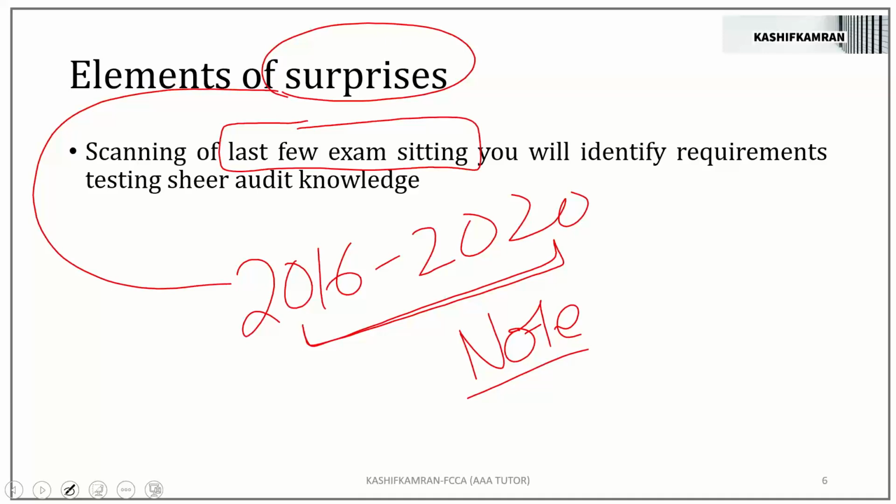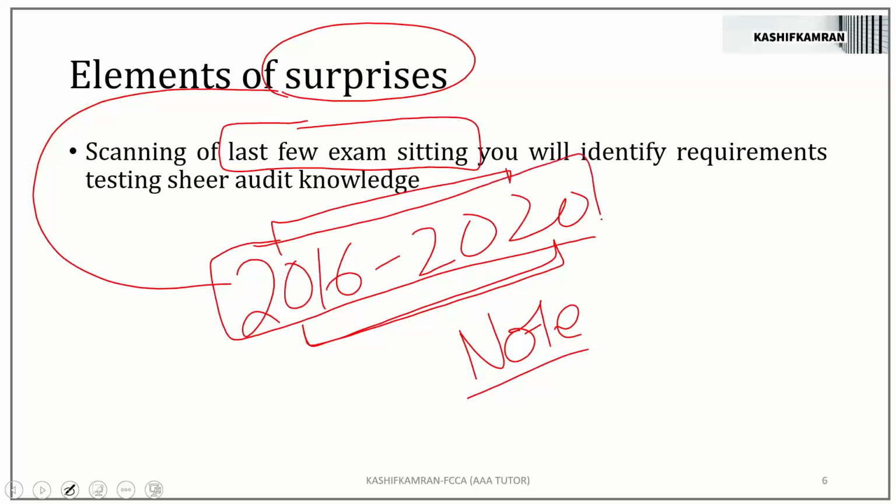So please ensure that you are making yourself excellent for the AAA paper. Not just looking at something which comes regularly, but also looking for something which comes once in a blue moon. Now, how would you know something comes once in a blue moon? Will you practice a lot of past papers like from 2016 to 2020? And you will be better equipped to know what comes once in a blue moon, right?